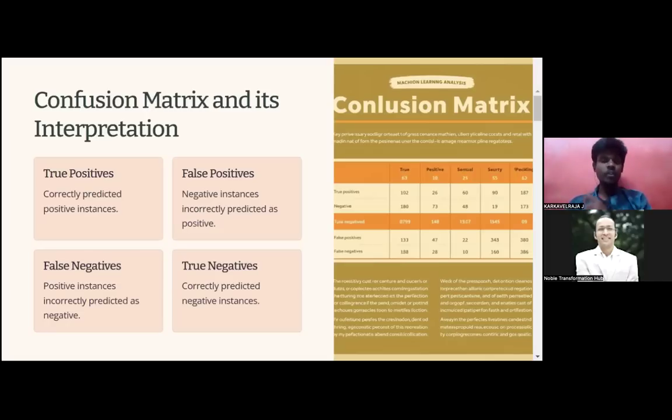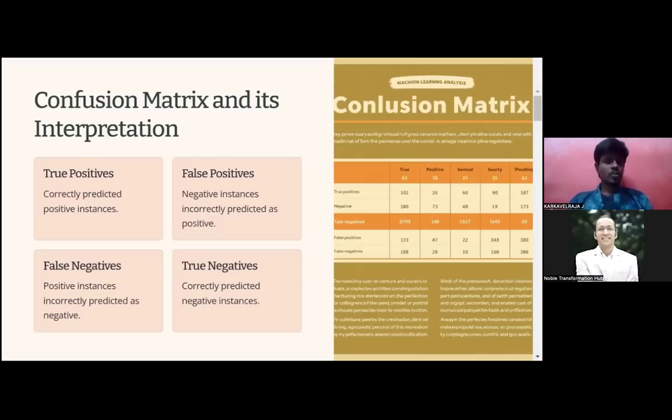As I mentioned before, today is a continuation of evaluating deep learning models. First, we have the confusion matrix and its interpretation. I hope you already know about it; if you're following us, we discussed this in the machine learning part itself. Let us discuss it one more time. The confusion matrix is a major thing whenever you go for any kind of evaluation.